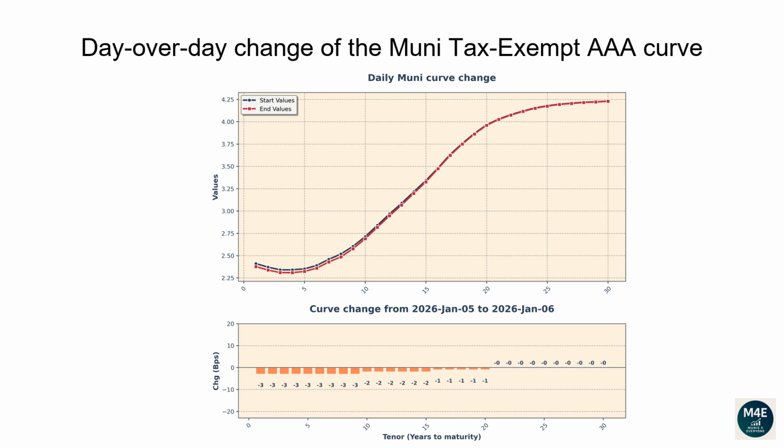The one-year tenor changed -3 basis points. The 2-year tenor changed -3 basis points. The 5-year tenor changed -3 basis points. The 10-year tenor changed -2 basis points. The 20-year tenor changed -1 basis points. The 30-year tenor changed 0 basis points.